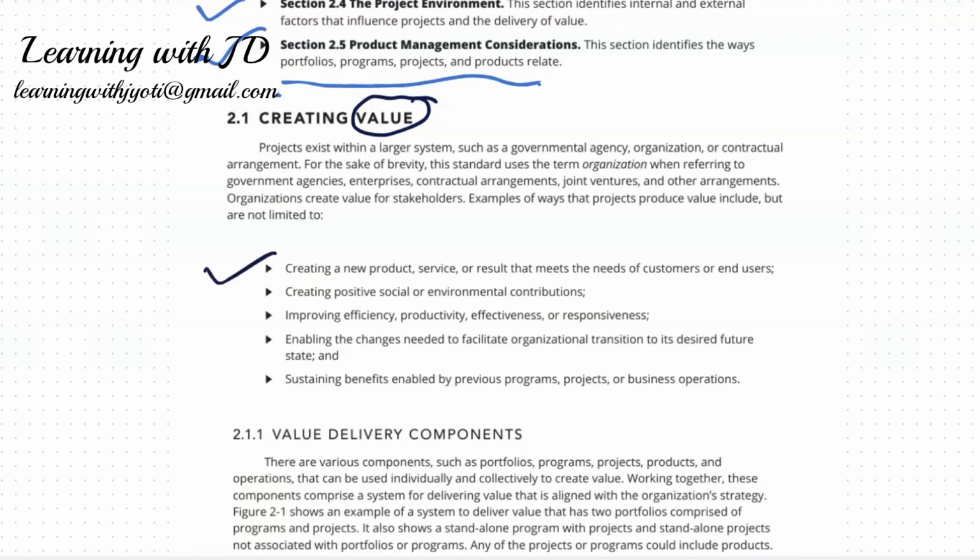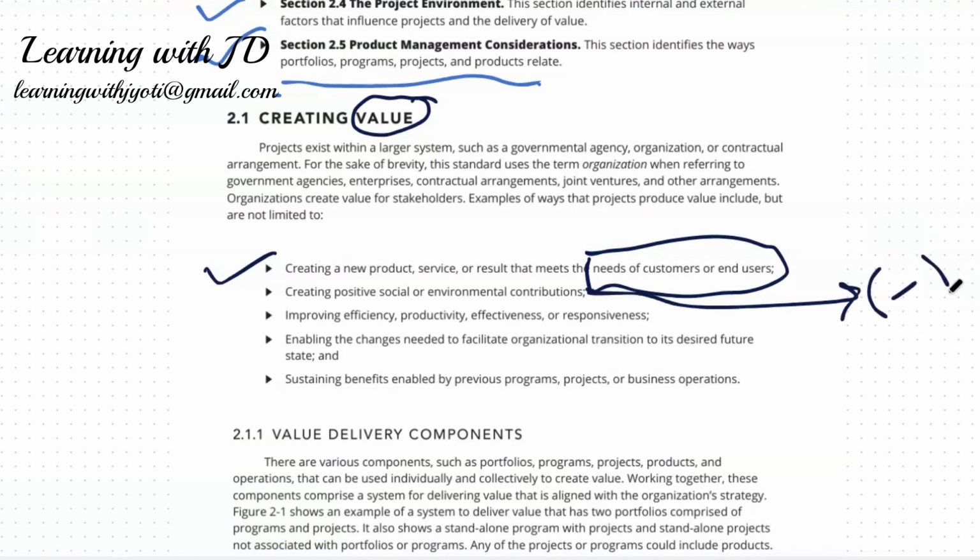First, creating a new product or a service or a result that meets the need of the end customer. Ultimately, why are you making a particular product? It has to meet the need of your end customer and your user, right? If you create a product which is not being used by anybody, is it of any value? No, it's not going to help you anywhere. Second, it has to create a positive social and environmental contribution. It cannot have a negative impact, right? Anything which goes negative is not something that is going to add value to your project or your product.